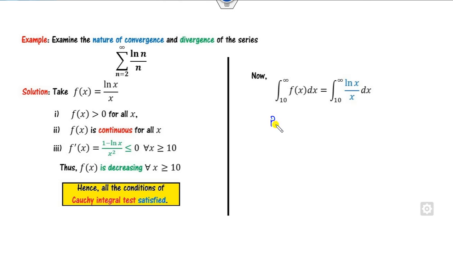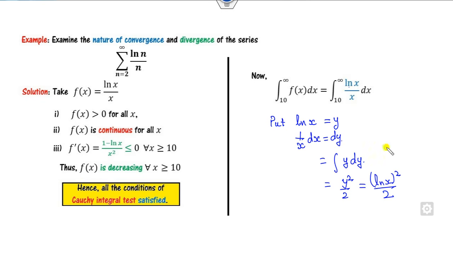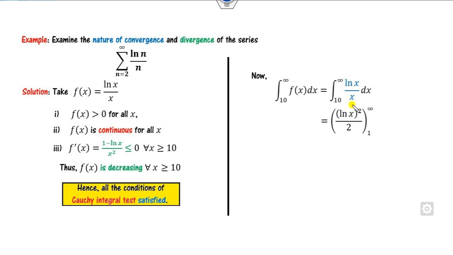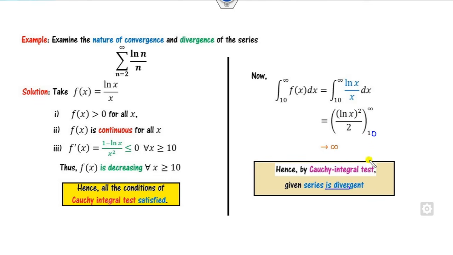Now how can you integrate them? It's very simple. If you substitute ln x as y, then 1 over x dx is dy. So this integration becomes y dy, that is y square over 2. So y I can again substitute as ln x square divided by 2. So this integration is ln x square by 2 over the limit 10 to infinity. So now if I substitute ln of infinity, what is that? It goes to infinity. So what is the meaning of that? By the Cauchy integral test, this is divergent, because this is not a finite number.